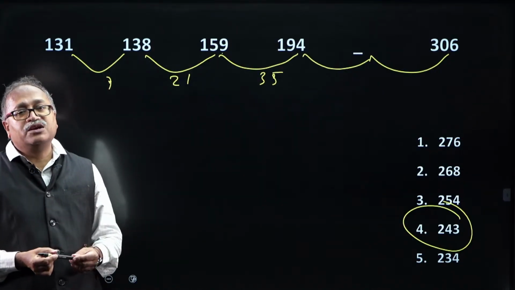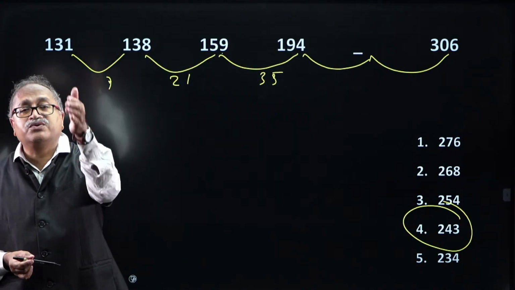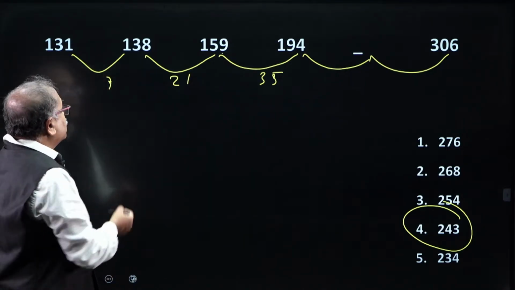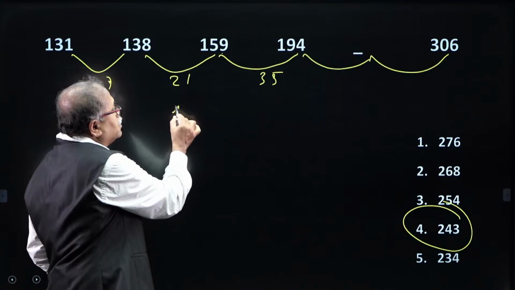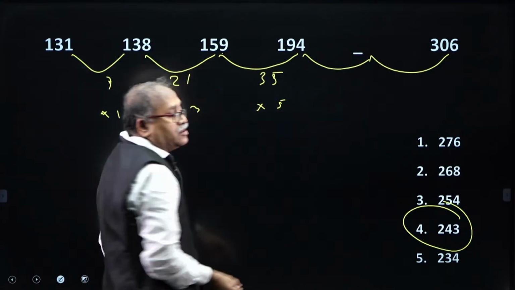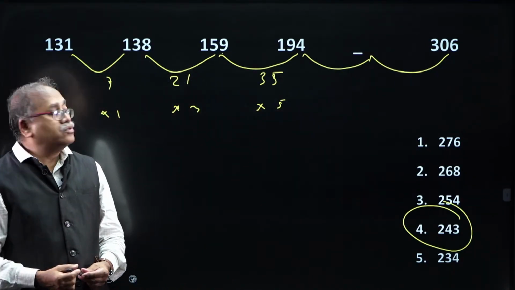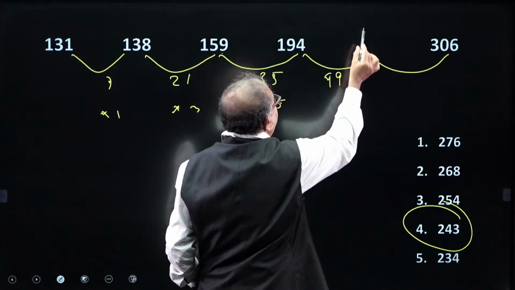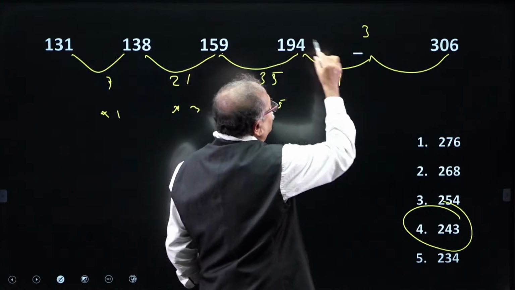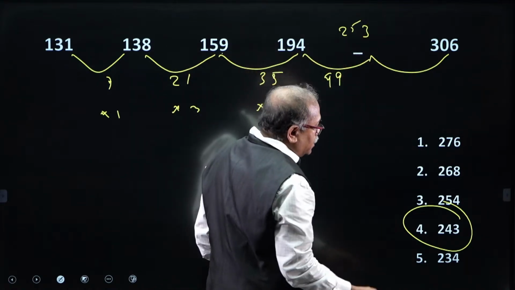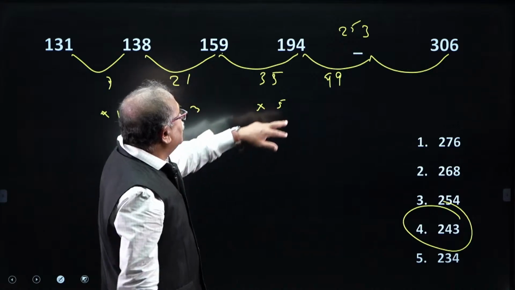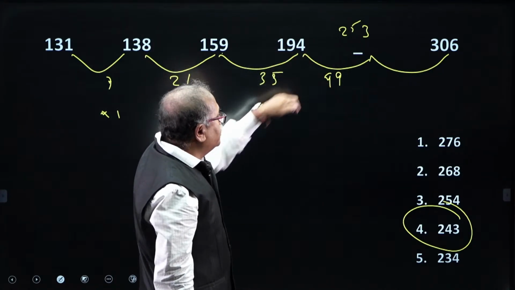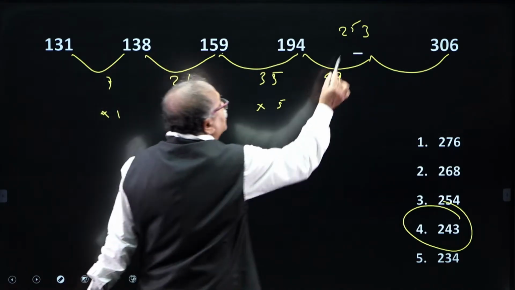I notice that all are multiples of 7, which Aman, Anusha, Prabhu and Pandu have noticed. So, 7 into 1, 7 into 3 and 7 into 5. 1, 3, 5 are the odd numbers. 7 into 7 comes 49, and you might have added 49 over here, so that comes to 243.